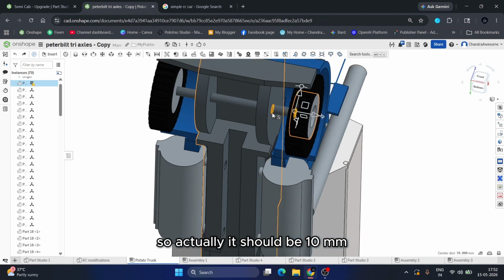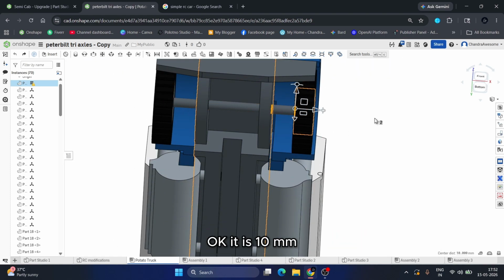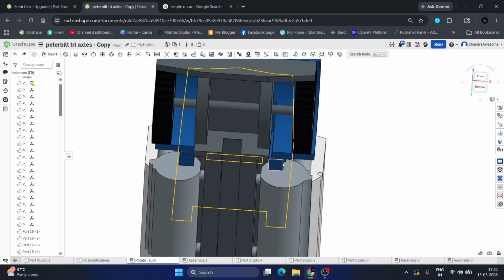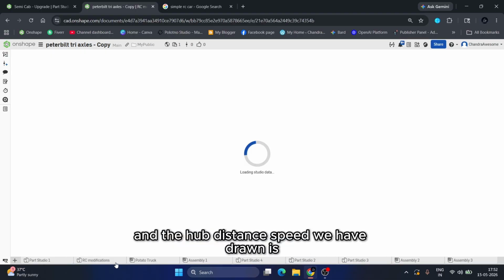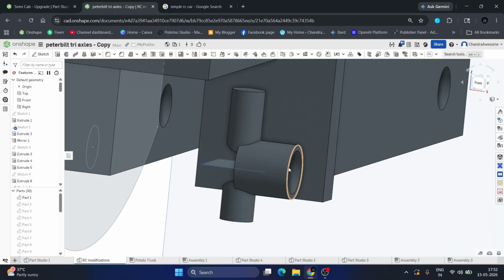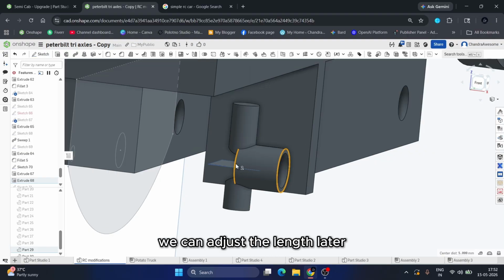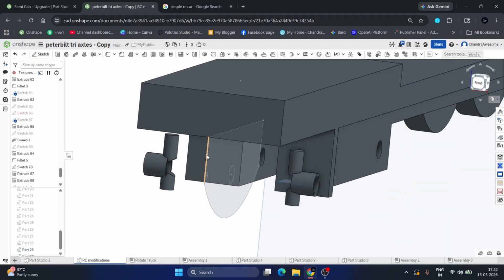So actually it should be 10 mm. Okay, it is 10 mm. And the hub distance we have drawn is 5 mm. So 5 mm. Okay, that's perfect. It is good. We can adjust the length later.